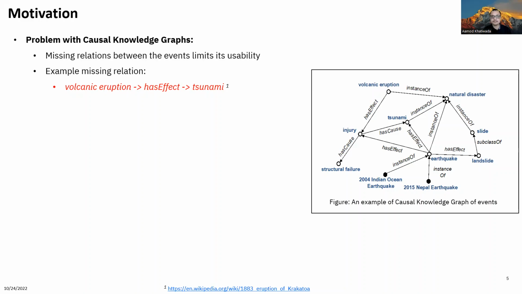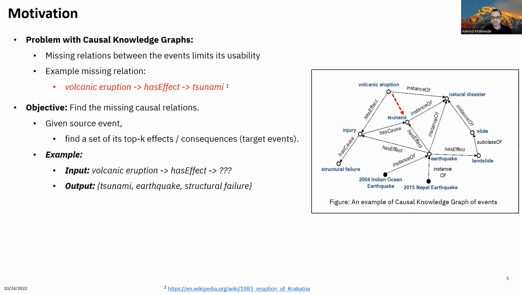Precisely, our objective is to find the missing consequences of the events in the knowledge graph. We are given a source event. We want to find the set of its top k effects or consequences. For example, given a source event volcanic eruption, we want to find its target events like tsunami, earthquake, structural failure, and so on. And for doing that, we use knowledge graph embeddings.